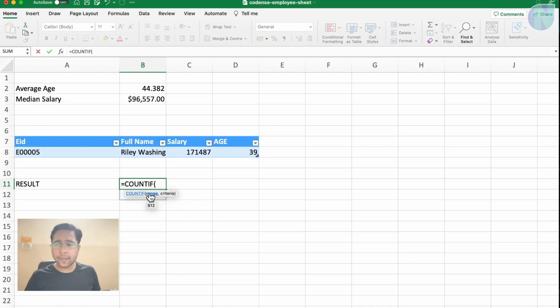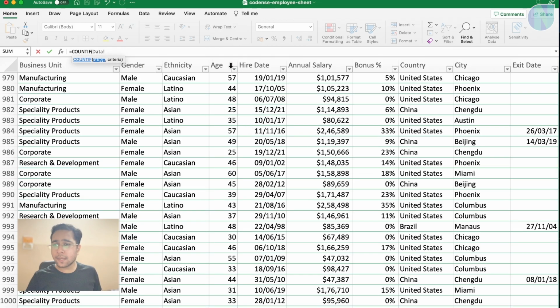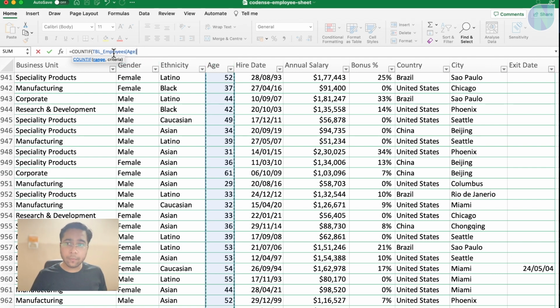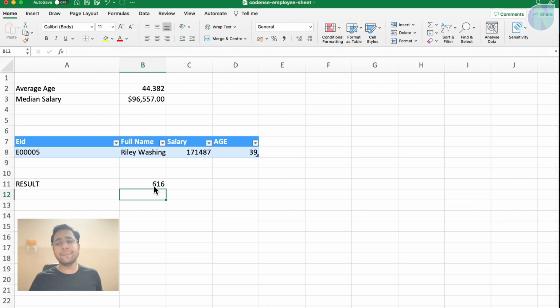I want to select the range here. In this COUNTIF, I want to select only the age column. So I will click on this age column and then put a comma. Then I need to put a criteria. I want to select greater than 40. So you can see there are 616 employees which are greater than 40.